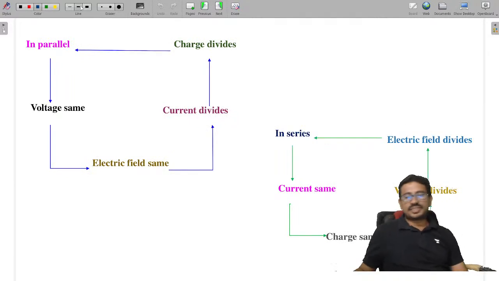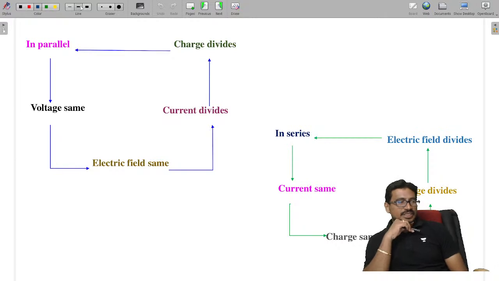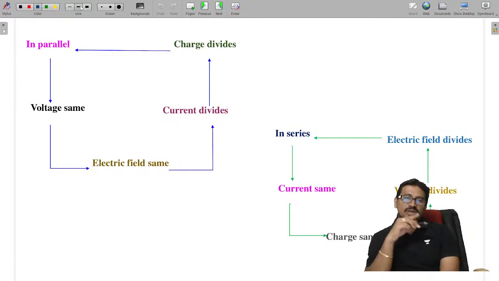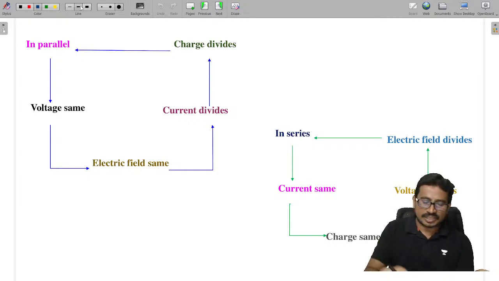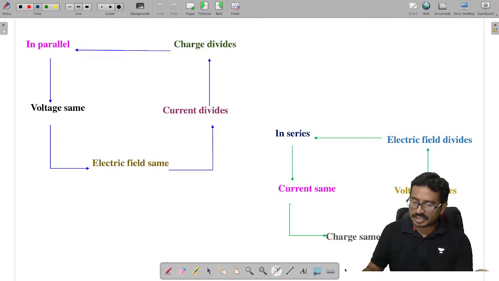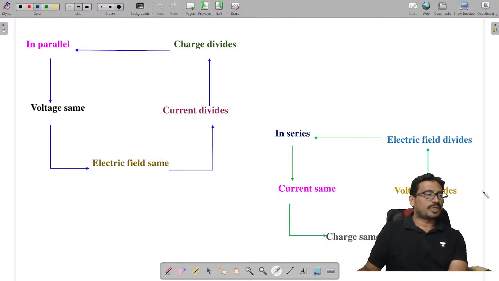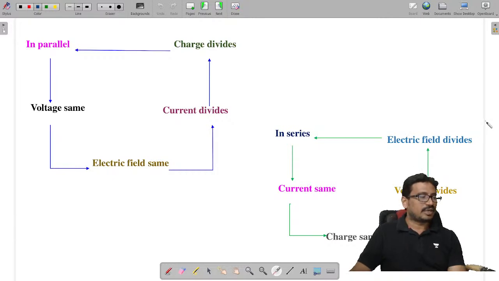Now, in series connections, if the capacitors are connected in series, the current is the same, which means the charge is also the same, but the potential will divide, and the electric field will also divide, isn't it?